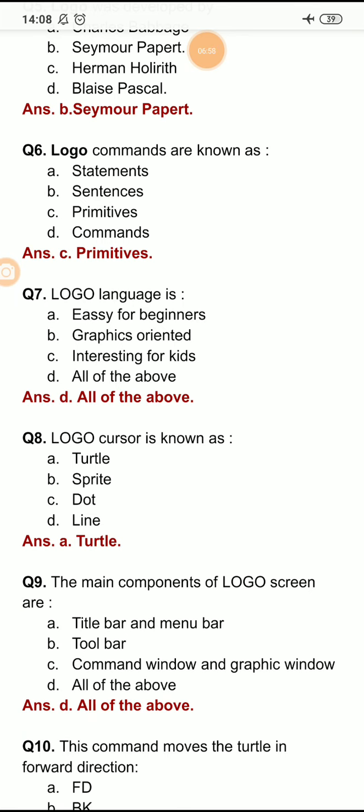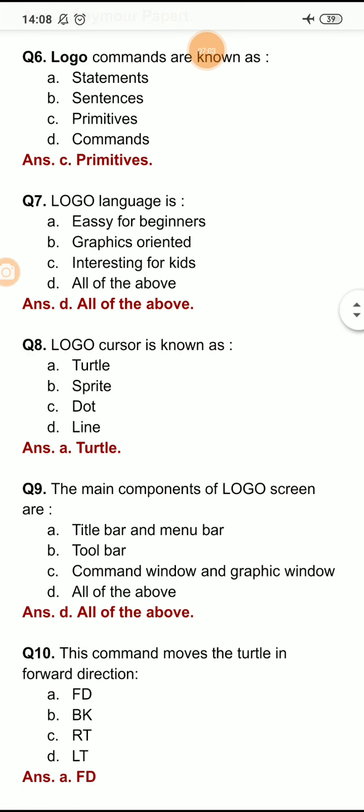Now the next question of this session is, the Logo cursor is known as turtle, sprite, dot, or line. So the Logo cursor is known as turtle. Logo commands are known as primitives and the Logo cursor is known as turtle.